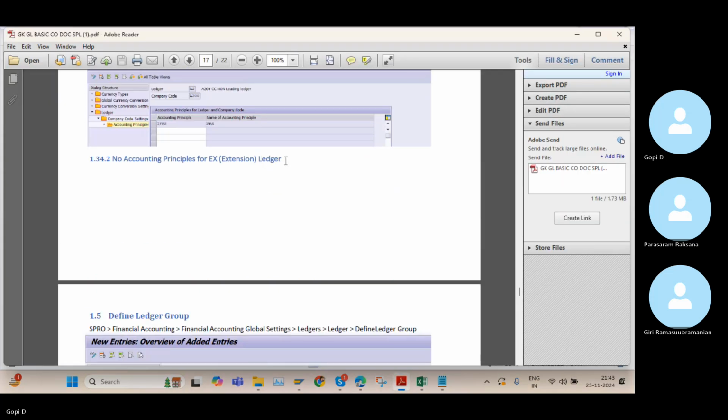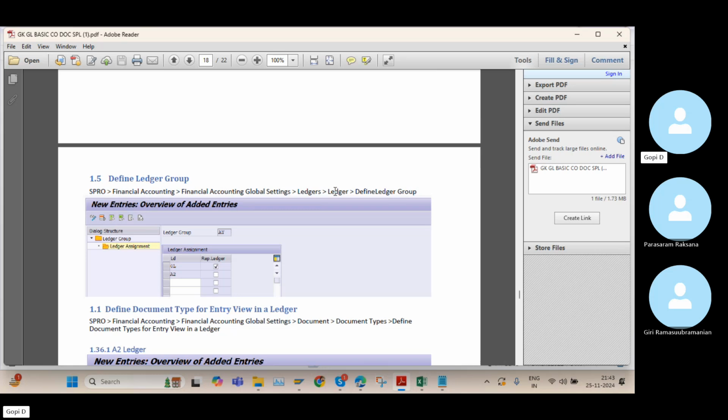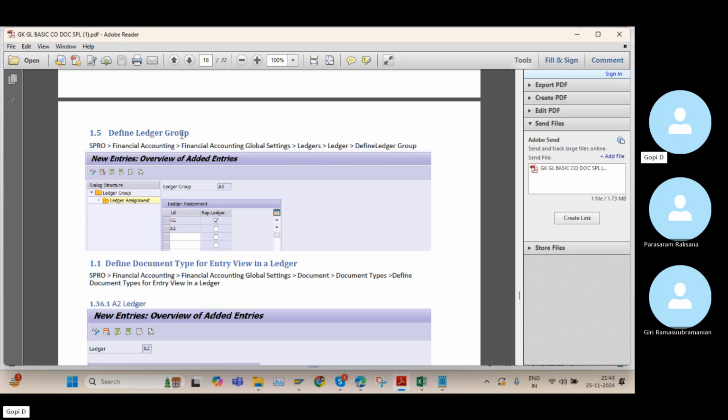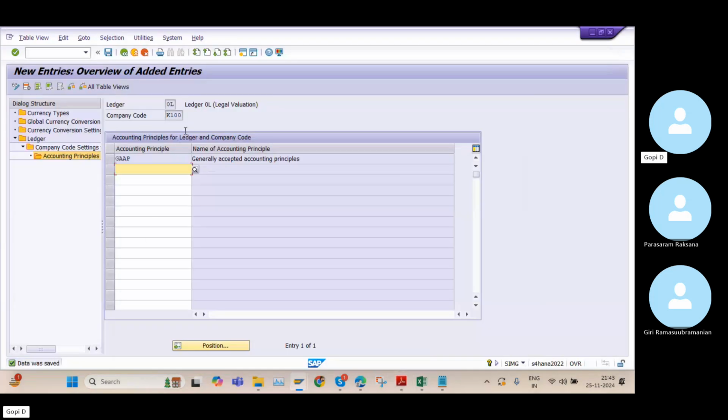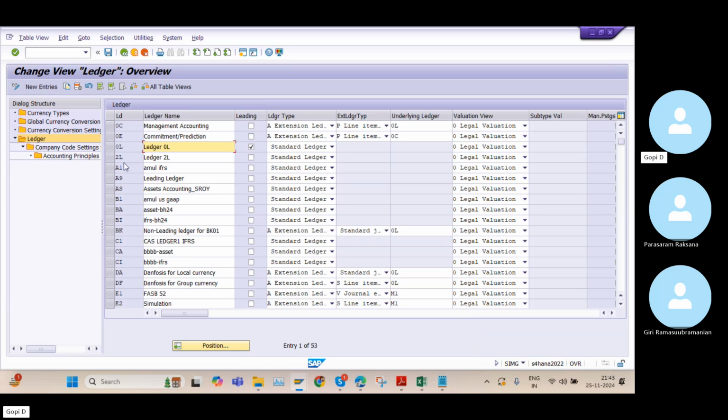And for non-leading ledgers, no accounting principle is required. Even this step is also optional, so unnecessarily we didn't maintain even these steps in the system. What is this one? For example, we have three ledgers, or we have five ledgers. Like 0L is the common, and apart from this, for example, we created 2 to 3 ledgers.